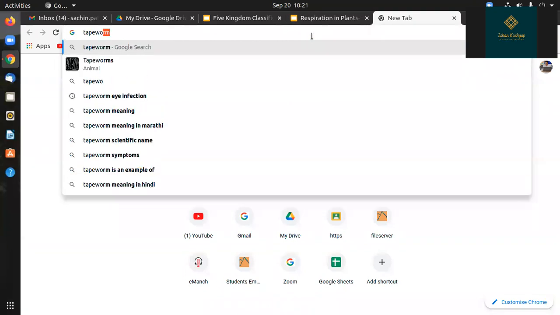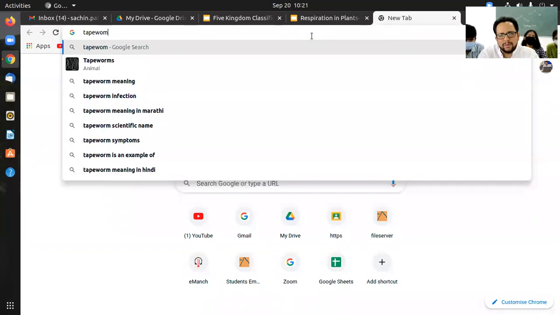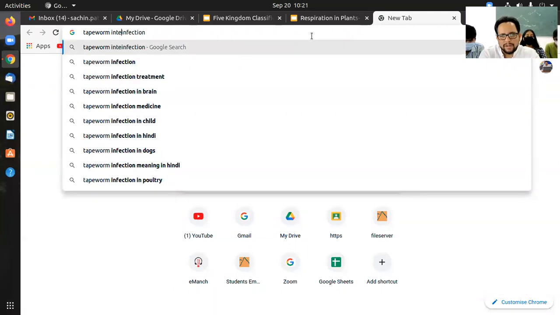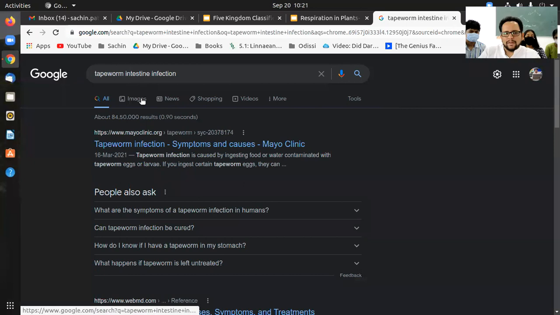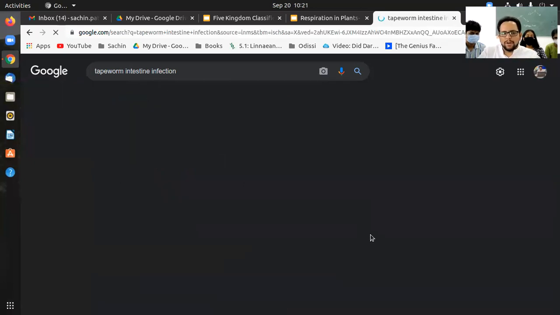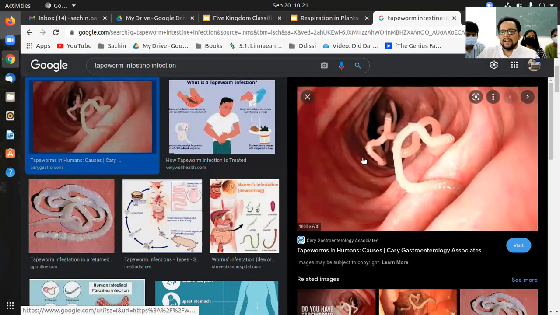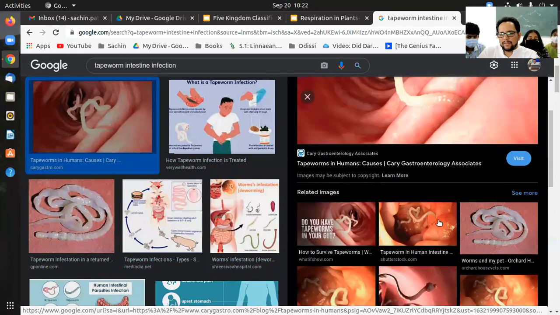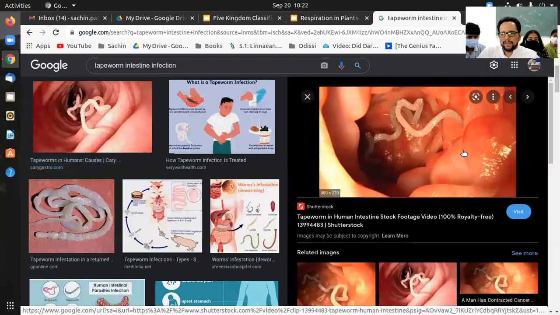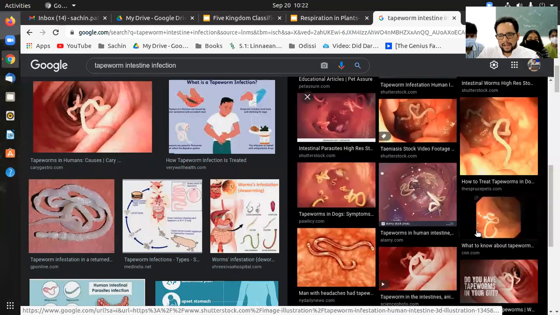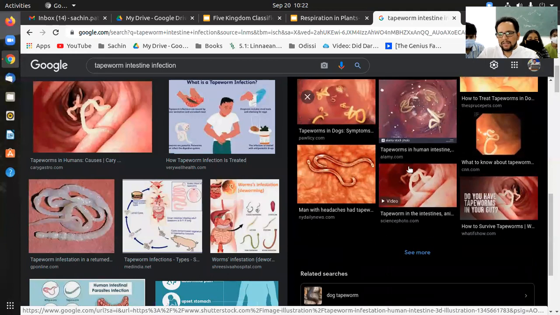Don't you die if you get tapeworms? Not really, but if it goes to a severe level, then yes, of course. We are not the natural host of tapeworms, but because they are parasitic, they just take out the nutrition from the intestine. This is the intestinal inner lining, and you can see these tapeworms inside. There are quite a lot of these, and it can go to a very bad level as well.